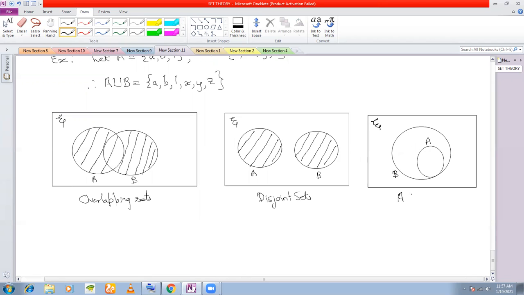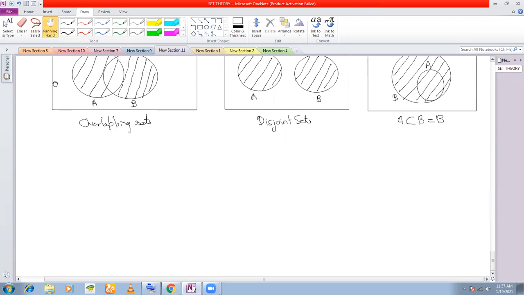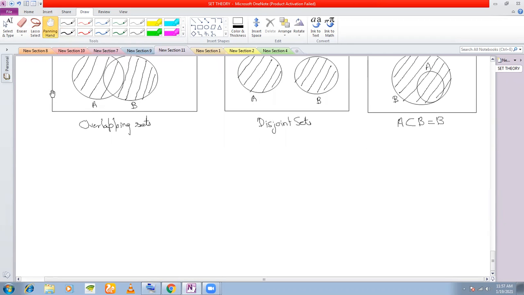In this case, you will have the set B itself as the union. A union B is equal to B, we write. Similarly, if B is a subset of A, then you shade only A. That is how to represent the union of sets by Venn diagrams.